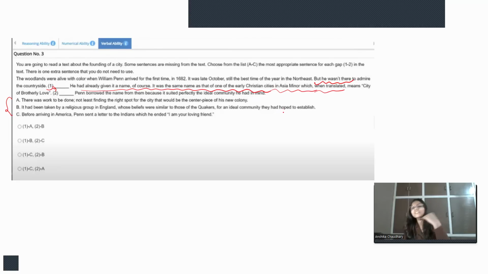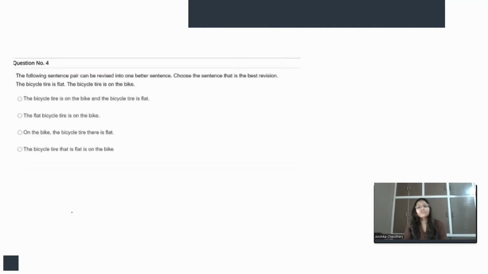The next statement is something religiously related, and then the next continuation would again be religiously related. "It had been taken by a religious group in England whose beliefs were similar to those of the Quakers for an ideal community that they hoped to establish," right? So one will be having A, and the two option will be having B. So it would be the correct answer. I hope it is clear to you. Let's move on to the next question.